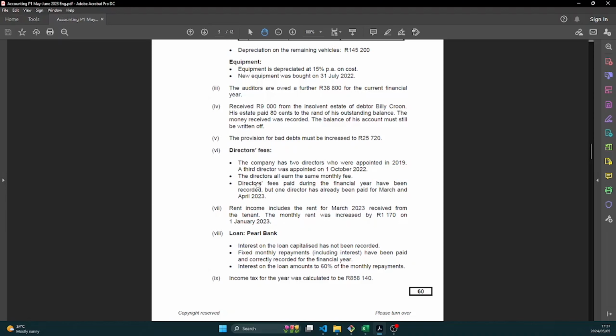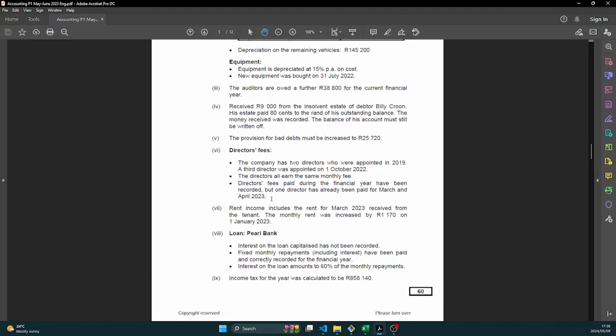All right, and they tell us that the directors all earn the same monthly fee. So it means this one will be easy. It will not be a lot of adjustments because they all earn the same amount. And then they tell us that directors' fees were paid during the financial year and they have been recorded, but one director has already been paid for March and April 2023. So our year ends at 28 February 2023, but this director was paid for March and April as well.